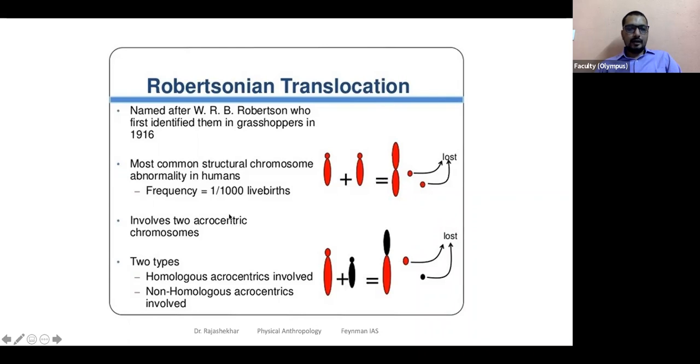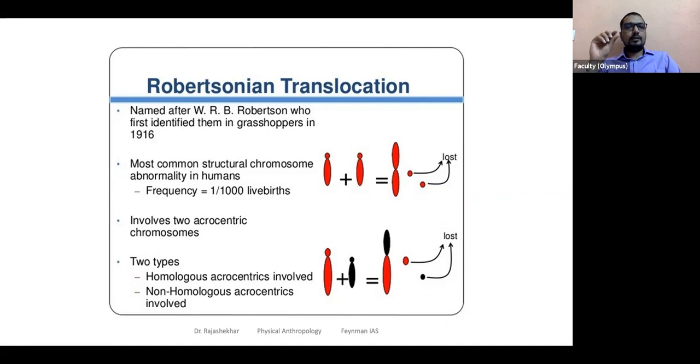Okay, where two acrocentric chromosomes, although it is a little misleading here, it looks like they are telocentric. Telo means tail. It looks like the centromere is at one end. In such cases, they're called telocentric, but they're not telocentric. They're acrocentric, meaning a small portion of chromosome is here, a small portion of chromosomal piece here. So the P arm is so small that the centromere looks as if it is at the end of the chromosome arm.